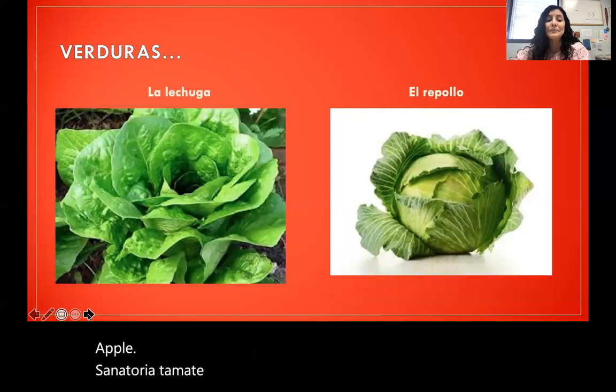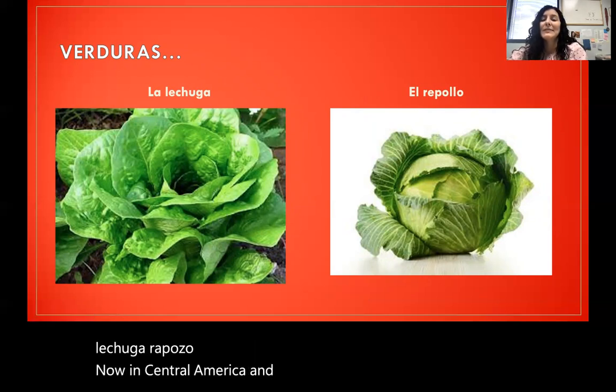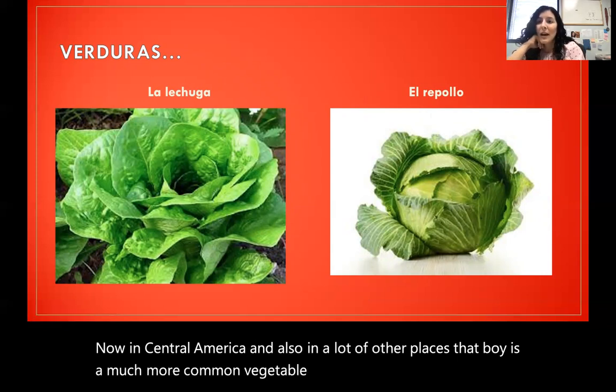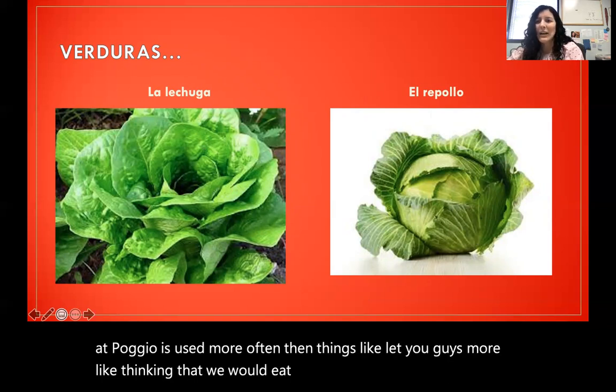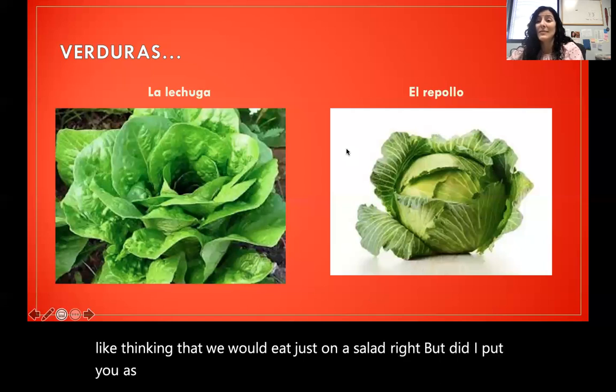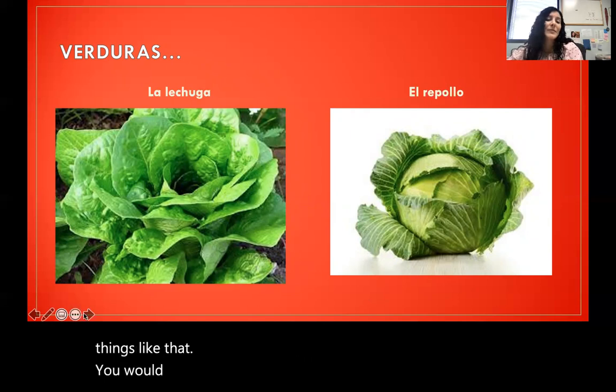Lechuga, repollo. Now in Central America and also in a lot of other places, repollo is a much more common vegetable than lechuga. In my experience, repollo is used more often than things like lechuga. Lechuga is more like a thing that we would eat just on a salad, right? But repollo is used for lots of things, right? So in Costa Rica, you use repollo, you would have like a repollo salad to put on tacos and things like that. You would use repollo for that instead of using lechuga.